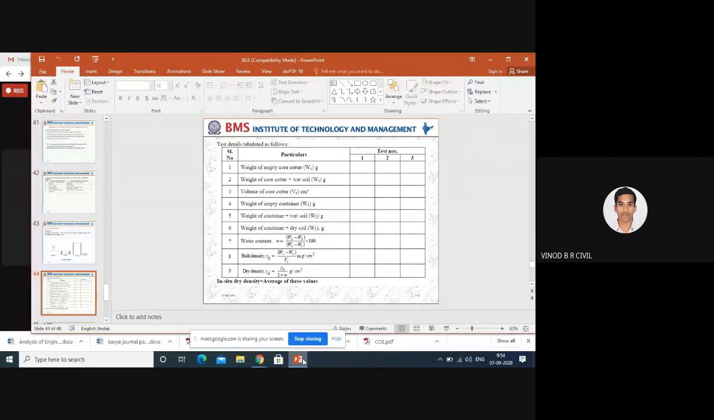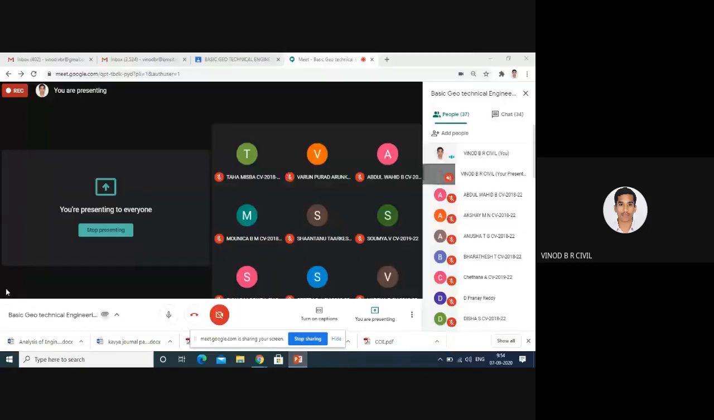With the help of bulk density, we can calculate the dry density of soil. That is denoted by gamma d.